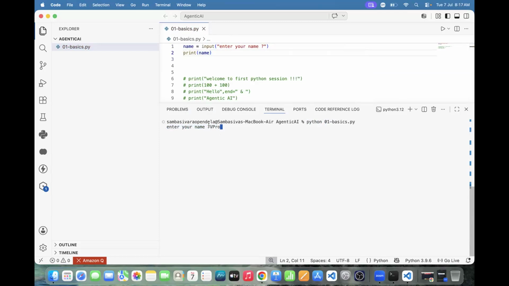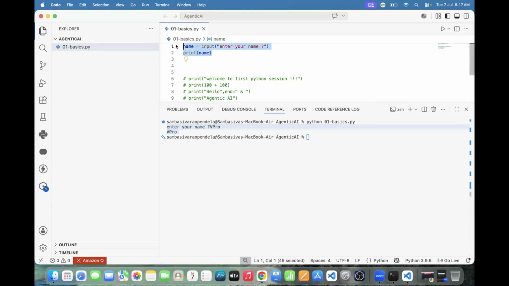Say, Wipro. Whatever the Wipro is there, that Wipro is automatically stored in this name. Finally, what does this name contain? Wipro. We are printing that Wipro here. Whatever the Wipro is there, we are printing that Wipro here. Got it or not? Run the code again. Yes, that Wipro is printed or not?